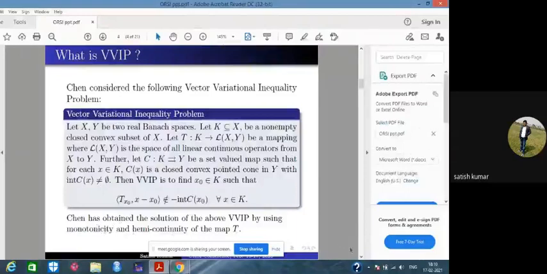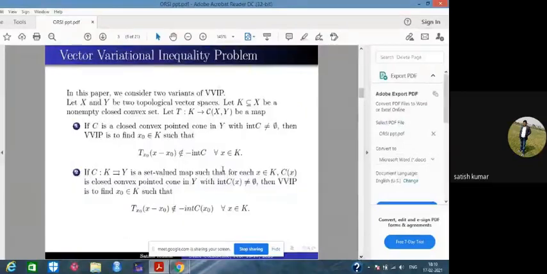In our paper, we have taken two variants of the vector variational inequality problem. In the first variant, we have taken C as a fixed cone, which is a closed convex pointed cone with non-empty interior. In the second, we have taken C as a set-valued map such that for each x in K, C(x) is a closed convex pointed cone in Y with non-empty interior.